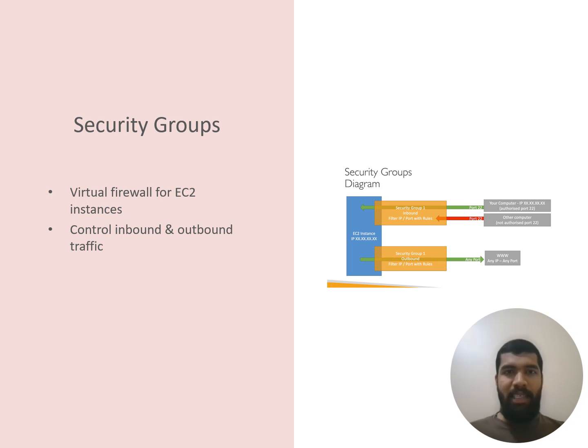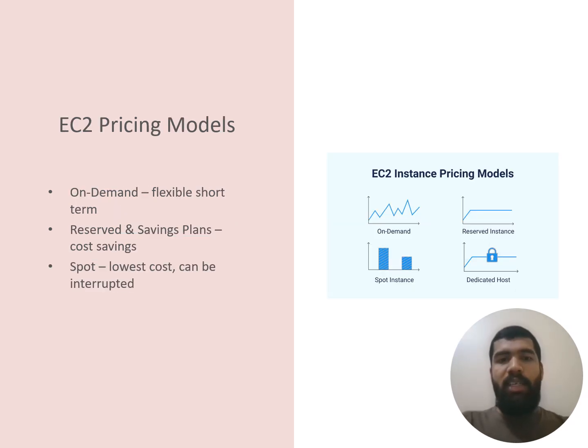Moving on to the next slide. Now we will discuss the EC2 pricing models. The first one is the on-demand model, which is flexible and short-term but highest cost, with no commitment, for unpredictable workloads. With Savings Plans or Reserved Instances, we have a significant discount of up to 72% in exchange for a 1 to 3 year commitment, ideal for steady-state predictable usage like a production database server.